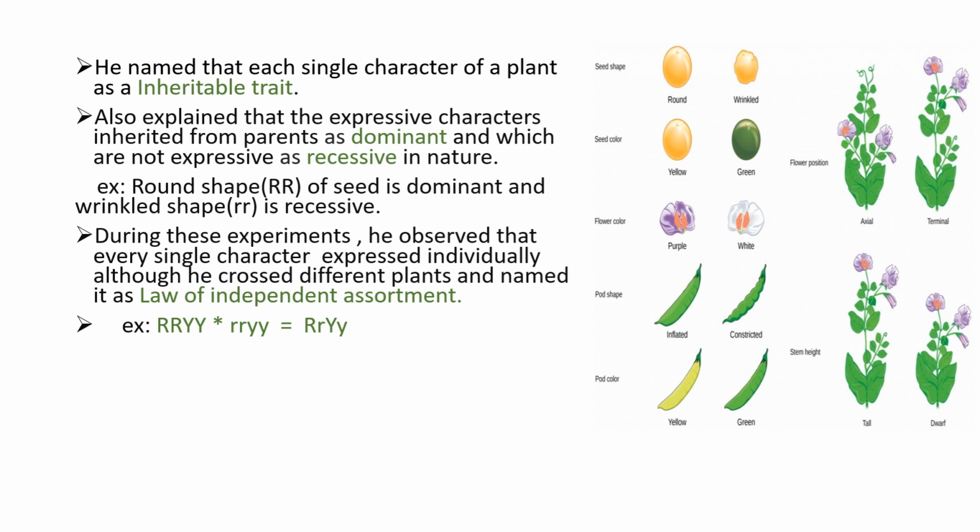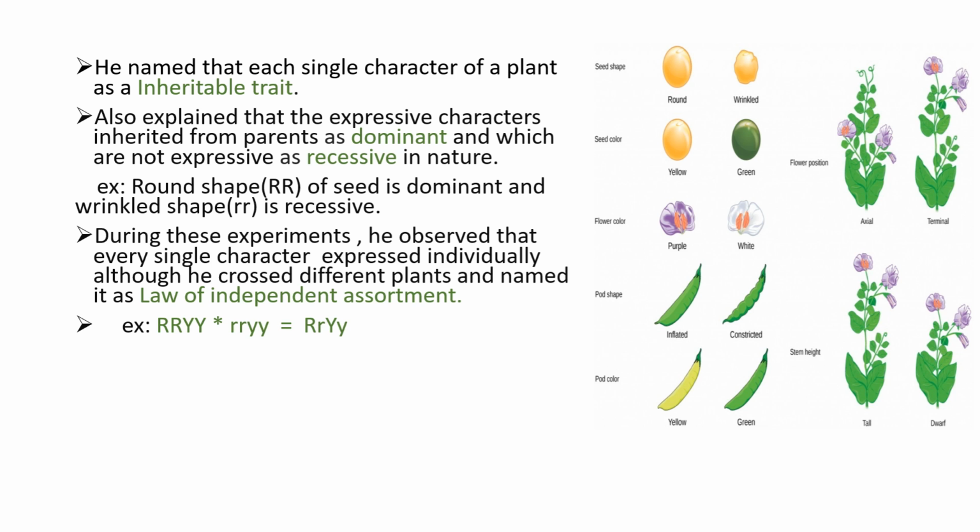When he crossed both round and wrinkled seeds, the result he got was only round seeds. Means in the first generation he crossed the round seeded plant with the wrinkled seeded plant, and what he got in the first generation was only plants with round seeds.